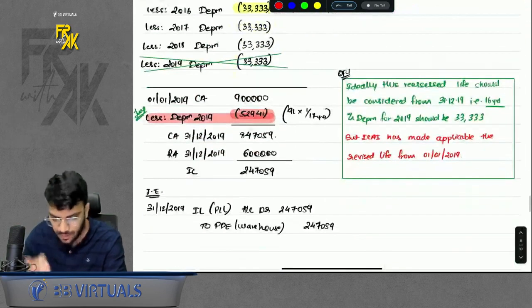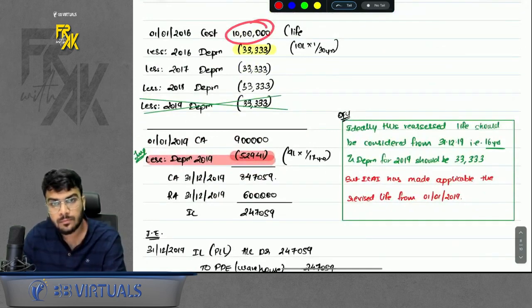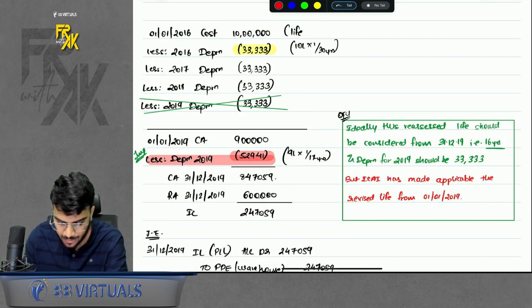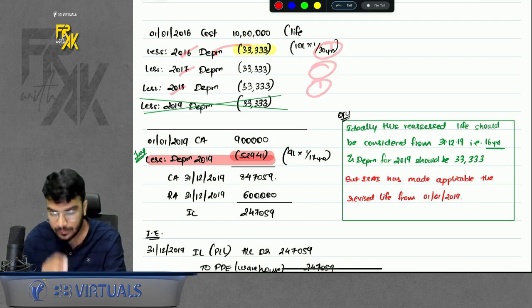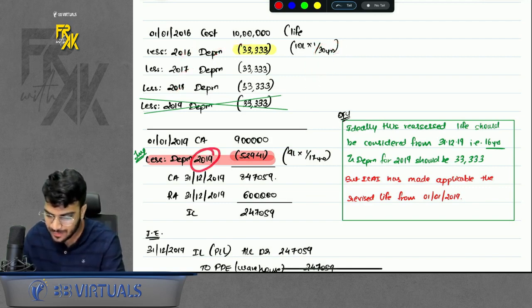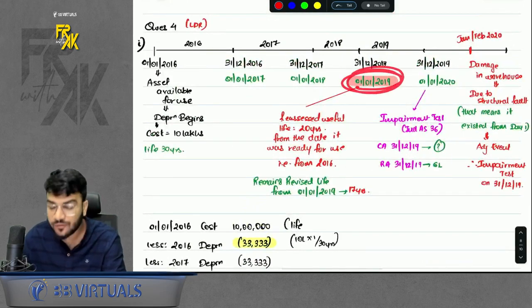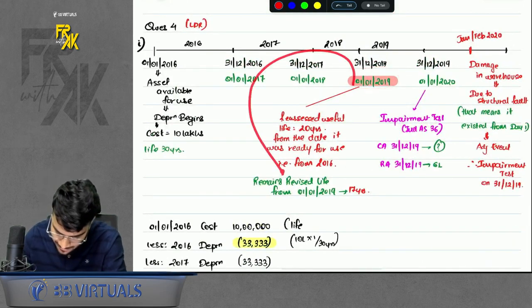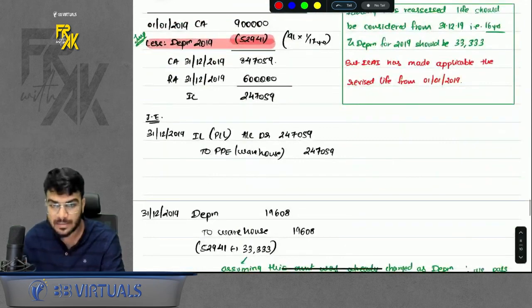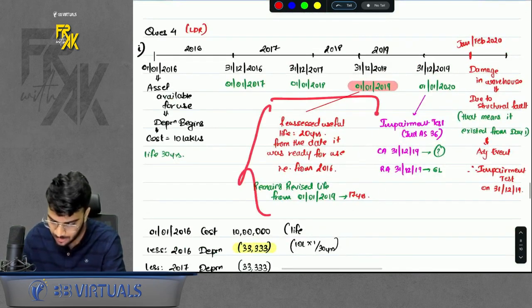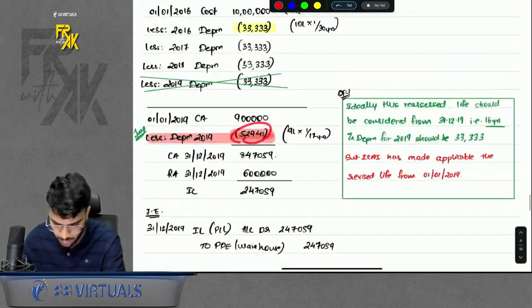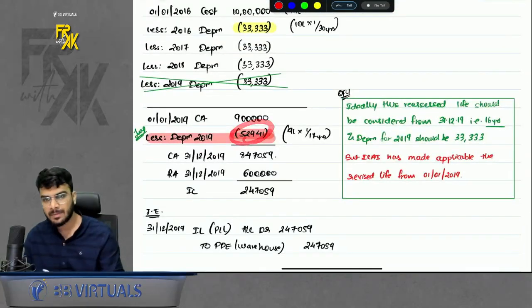So what they are doing is, you have the cost of 2016, depreciate as per the normal life for 3 years, 16, 17, 18. Then for 2019, because we are assuming that the life has been reassessed on 1st Jan 19, you will take the reassessed life and find the revised depreciation. I also discussed this in detail. Of course, I'm just doing a revision of this. Do remember that part. So you will get the revised depreciation as per the revised life.